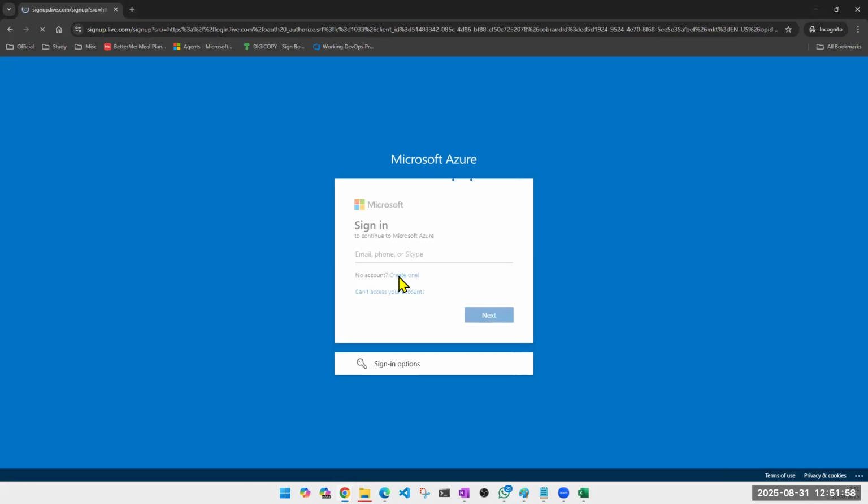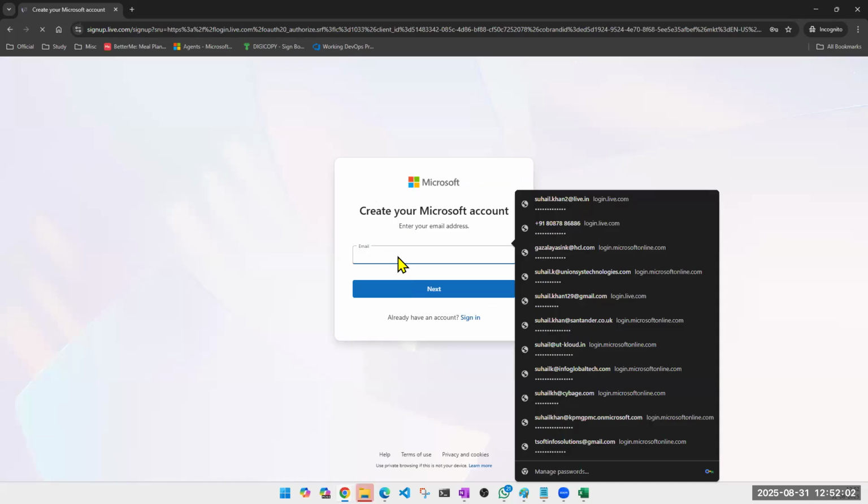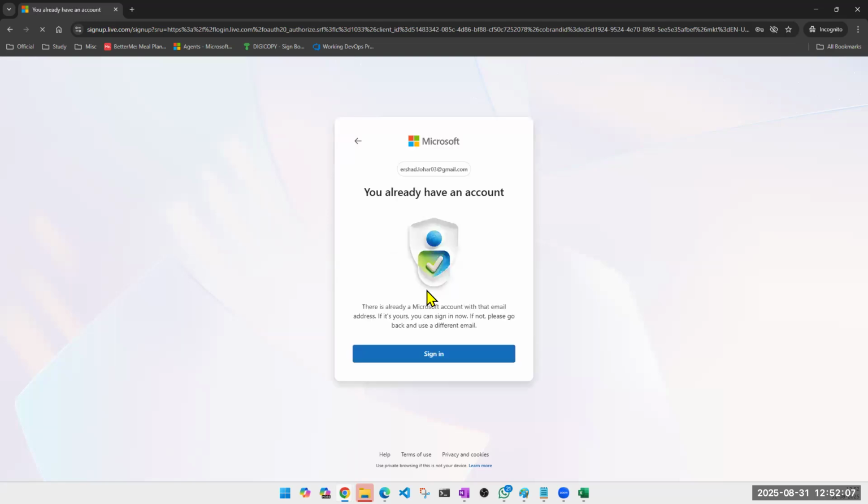What are we doing now? We are creating a tenant here. It is asking for an email address. Click next. Normally, if you do not have any Microsoft account linked with your Gmail, it will ask you to create a Microsoft account, not an Azure account, guys.